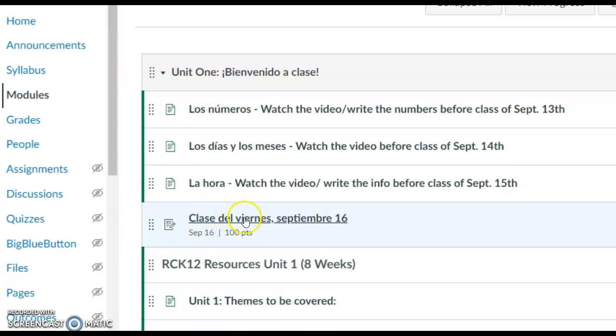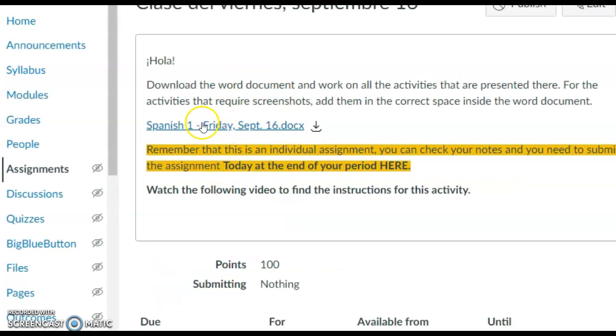Here you will find the assignment that is called Clase del Viernes, Septiembre 16. Go there and you will find this. You are going to download this document and you are going to work on all the activities that are presented there. For the activities that require screenshots, add them there. I don't want you to send me screenshots in a different place. Everything is going to be here inside of this Word document, okay?